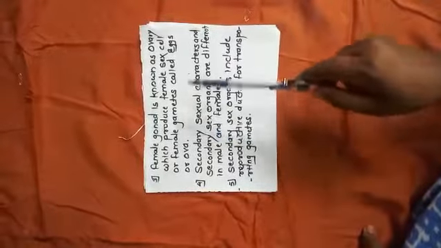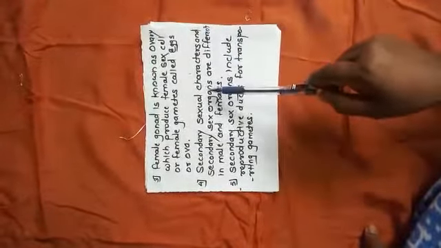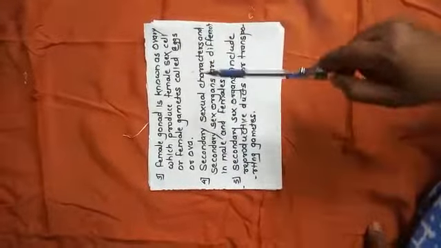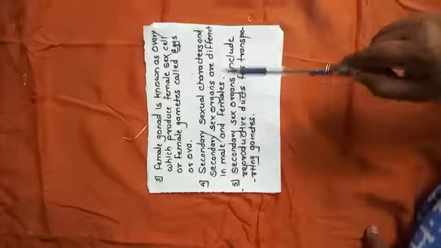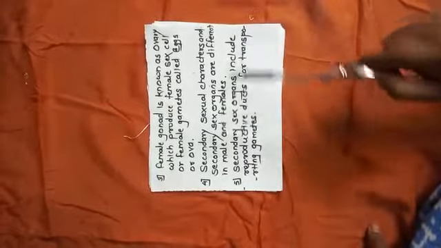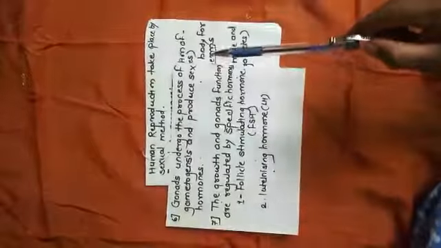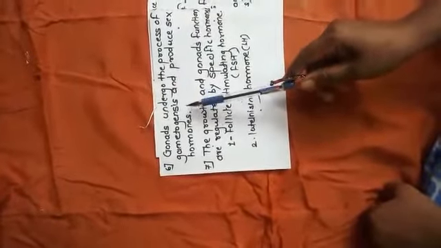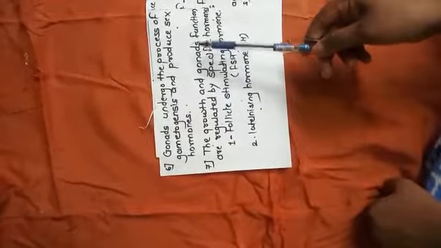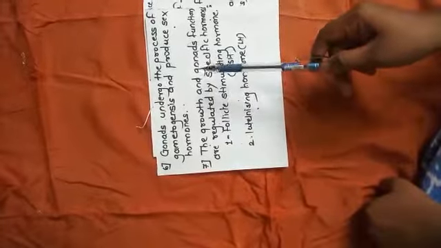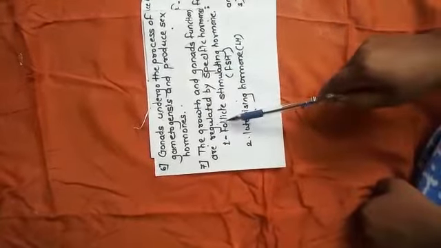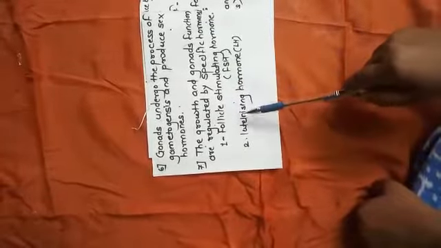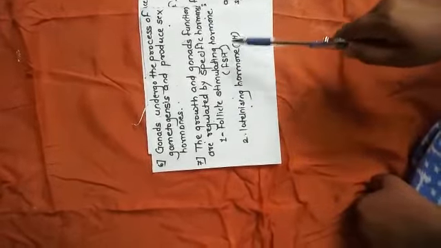Now, secondary sexual characters and secondary sex organs are different in males and females. Secondary sex organs include reproductive ducts for transporting gametes. Gonads undergo the process of gametogenesis. Gametogenesis means production of gametes and production of sex hormones. The growth and functions of gonads are regulated by two specific hormones. The first one is follicle stimulating hormone and second one is luteinizing hormone. In short, FSH and LH.